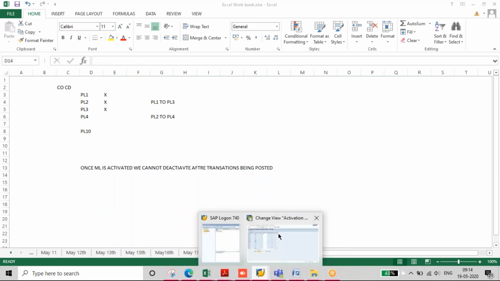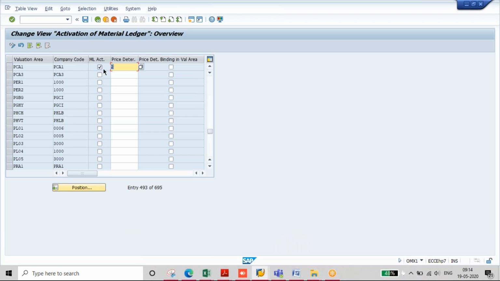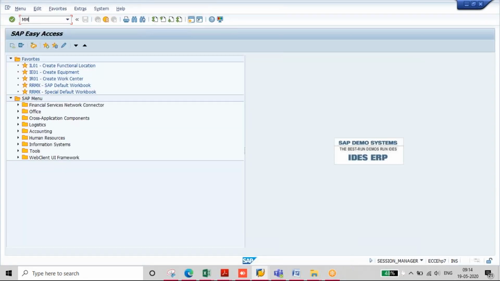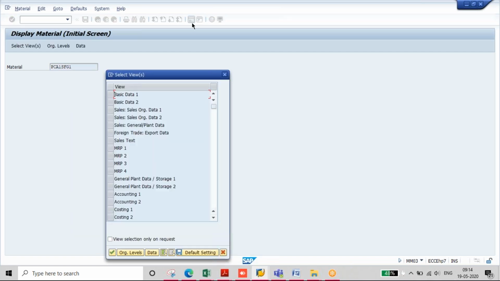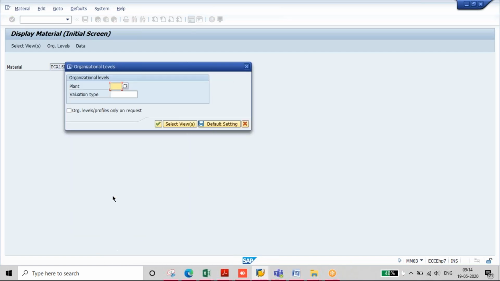So that's all about activation, and how and when we activate and when we do not. Sorry, Anand, what is this price determination 1, 2, 3? That is what I am coming to. Then we have the field called price determination. If you look at the material master, for example, let us take this material. I'll go to the accounting 1 tab straight away.